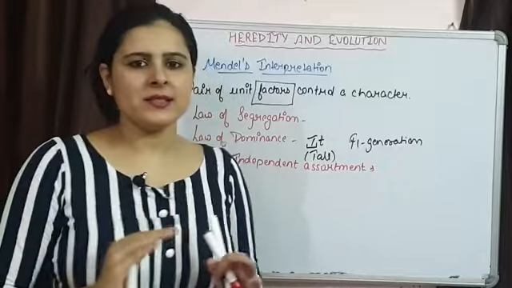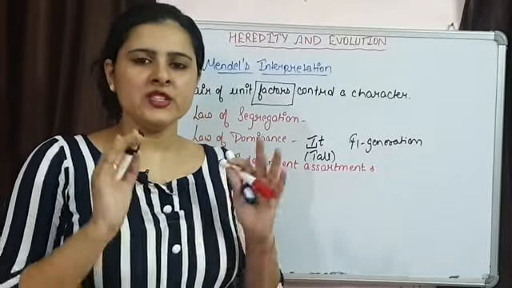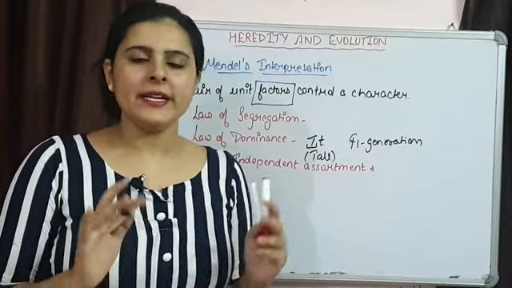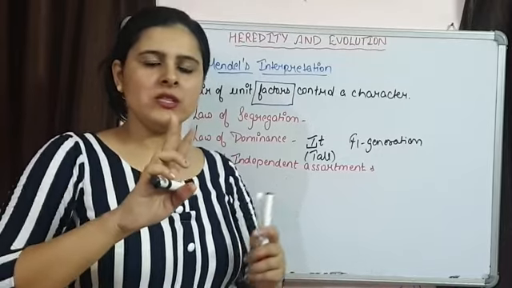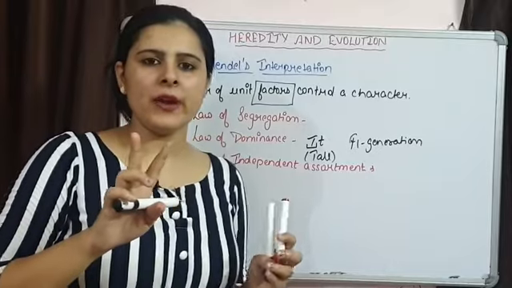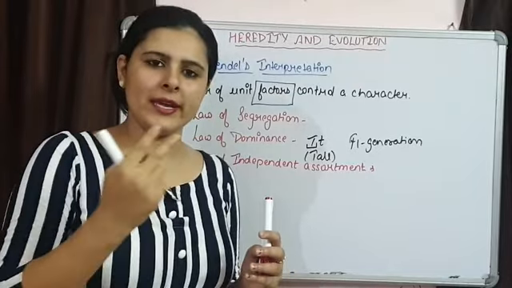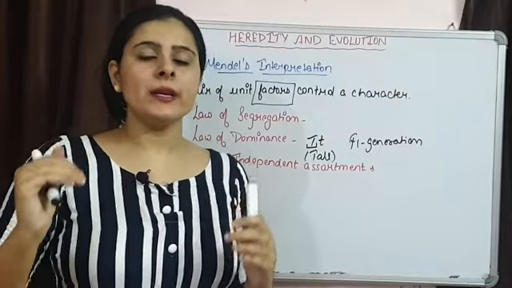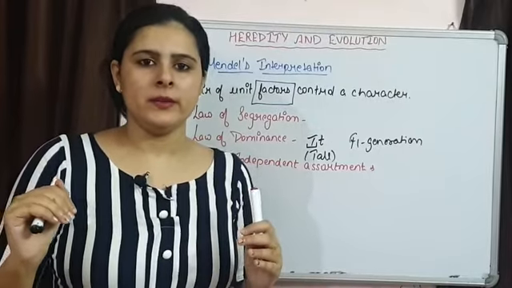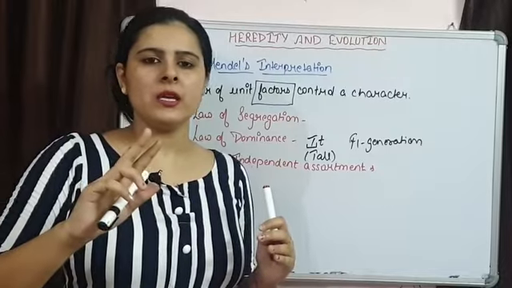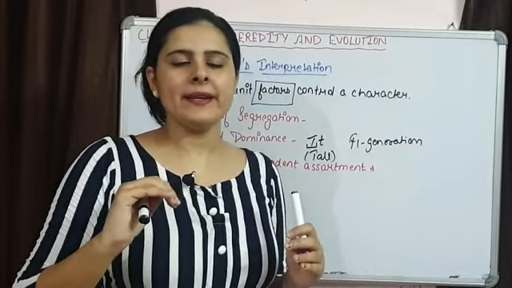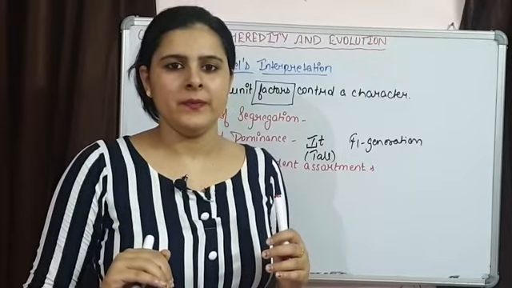This law states that the genes which are controlling characters, like in dihybrid cross हमने दो genes या दो pair of factors को consider किया था, दो characters को एक साथ consider किया था. So they are going to inherit independently. दो genes भी एक दूसरे के साथ attached नहीं होते हैं, independently inherit करते हैं.